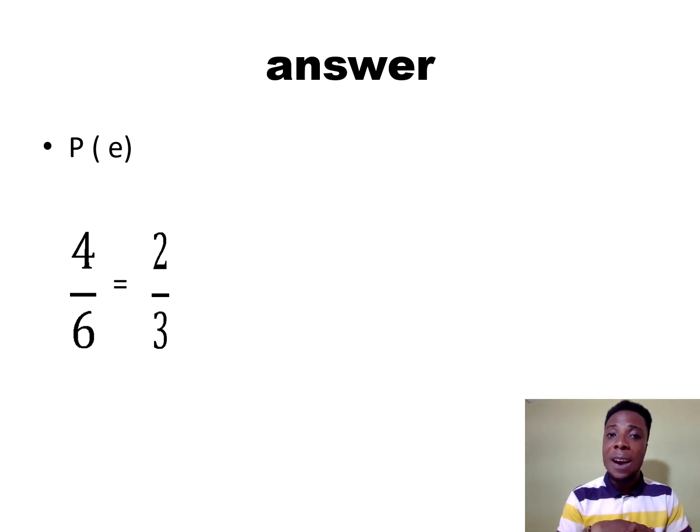So the probability of obtaining 4 on a die is 2 over 3. Again and again, I'm telling you that the probability is equal to the targeted number over the total number of outcomes. I hope you're okay with that. Good. All right.